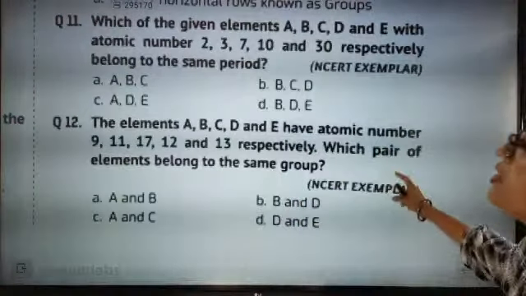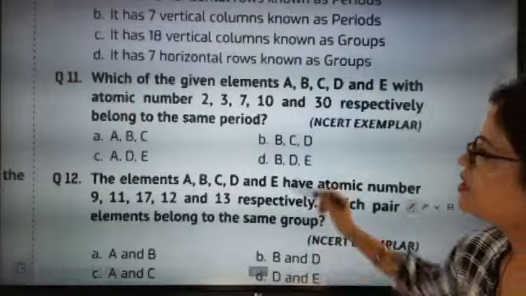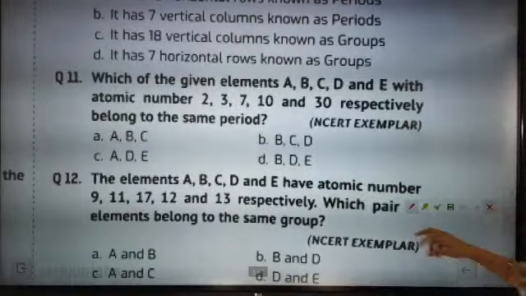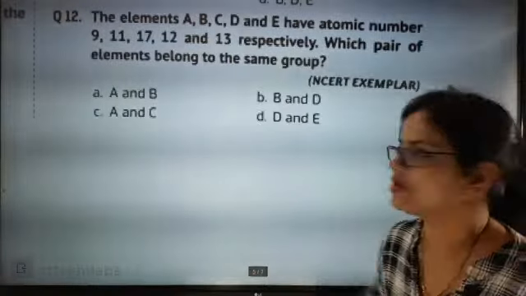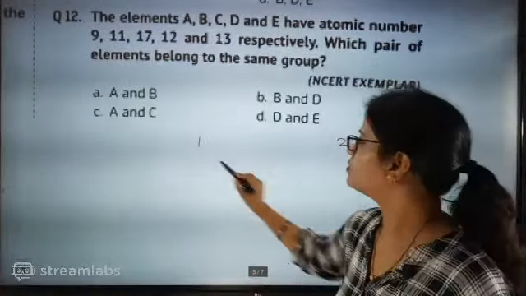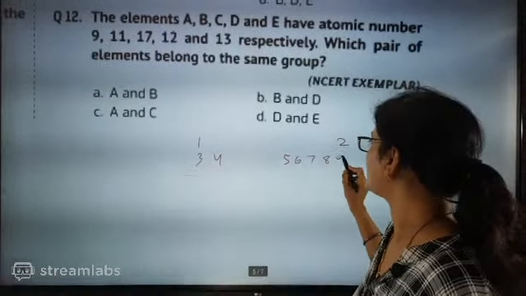You are having doubt in the 11th question. 11th question, same period. Now look here. Same period means what? I told you about the periodic table. Now see how I am allocating the elements: 1, 2, now 3, 4, 5, 6, 7, 8, 9, 10.